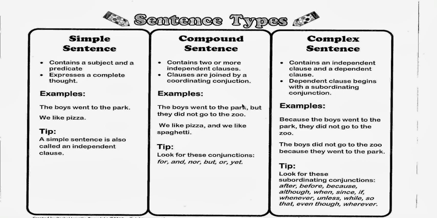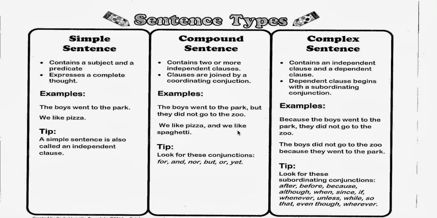Now here children, but is the coordinating conjunction. The boys went to the park is an independent clause. They did not go to the zoo is an independent clause, right? Now children, I'll tell you how it will become a complex sentence, okay? The boys went to the park because they did not go to the zoo, right? So children, when we put in because here, it becomes a complex sentence, okay?